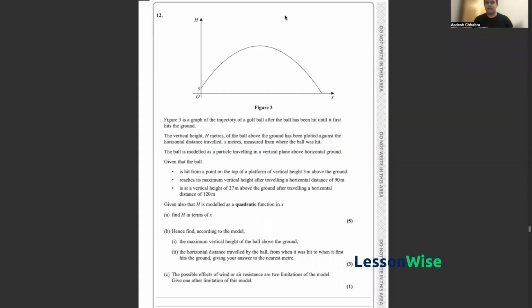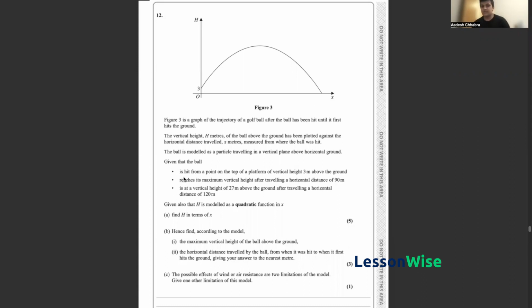So in question 12, we've been given a figure that shows the trajectory of a golf ball that has been hit from a platform until it first hits the ground. Now, on the y-axis, we have our vertical height h, and on our x-axis, we have the horizontal distance traveled by the ball.